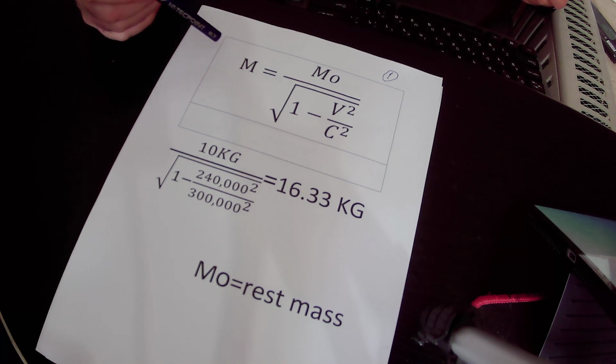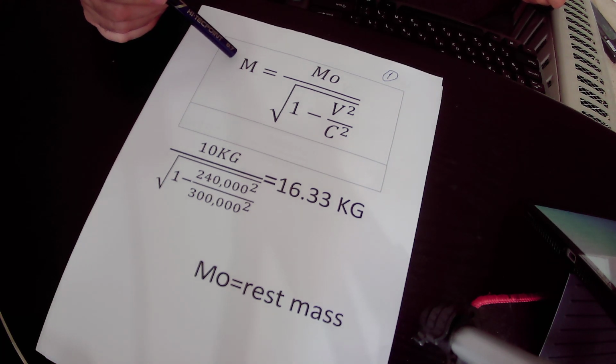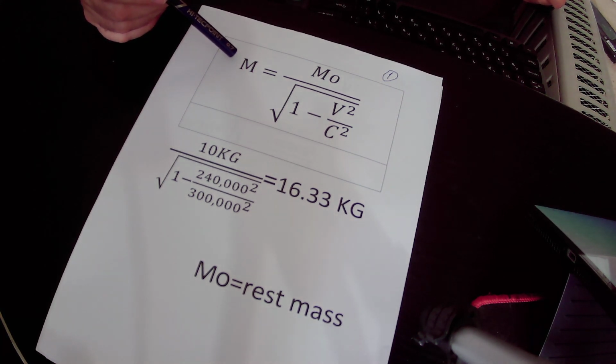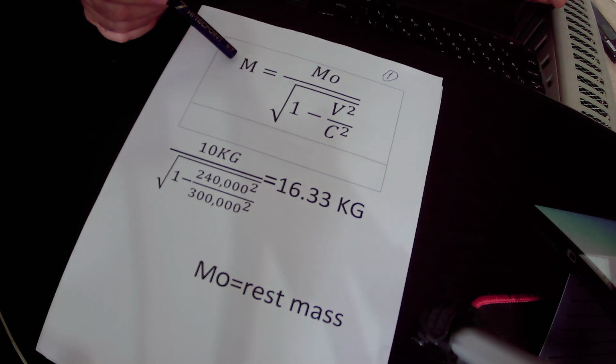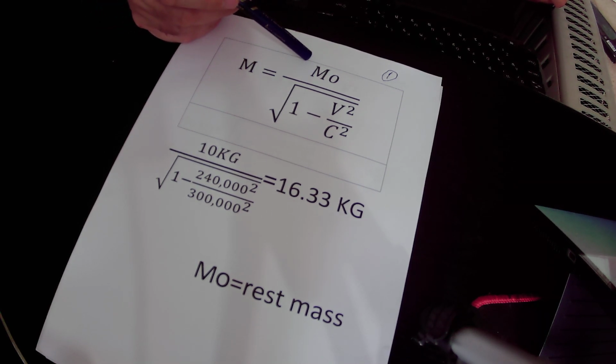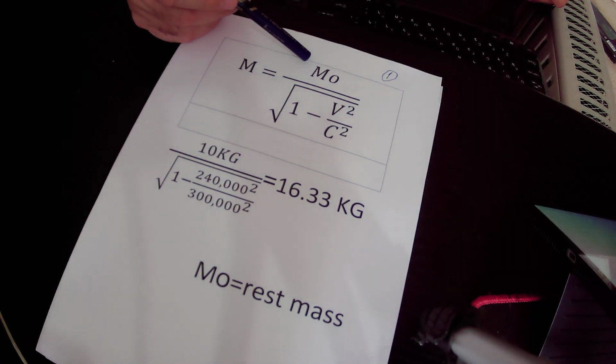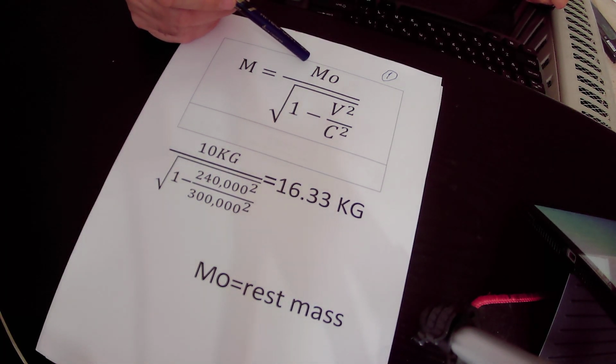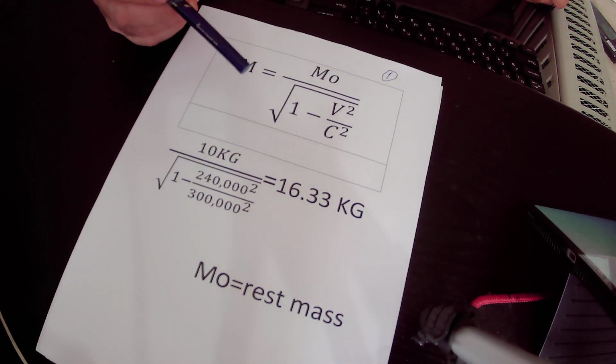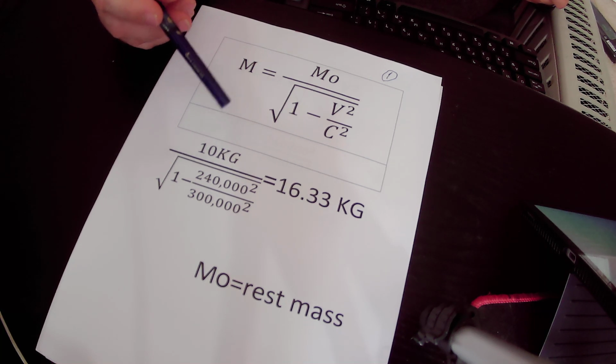First of all, I will explain the equation of mass increase. M is the mass of the object when the object is traveling at very high speed in space, and m naught is the rest mass, that is to say the mass of the object on Earth. In our example, the mass of the twin brother on Earth is 10 kilograms.